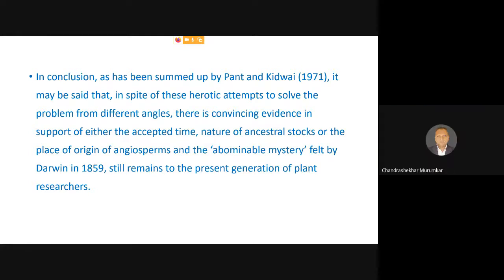And that's why today there is no concrete answer for the time of origin, the probable place of origin, and the probable ancestry of the angiosperms. So with this concluding remark, let us stop for the present. Today we have completed the origin of angiosperms.